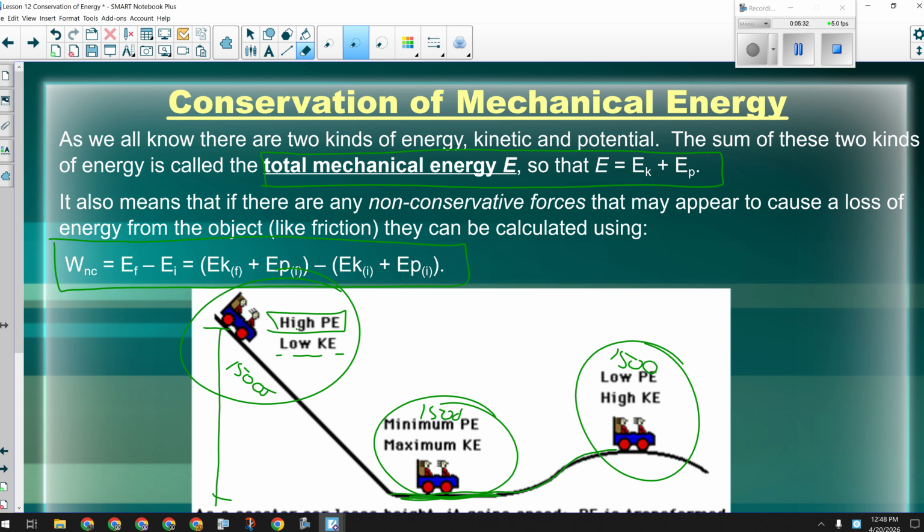So you might want to add this to your notes somewhere. Okay? A conservation of energy question will never use the following words: force, work.